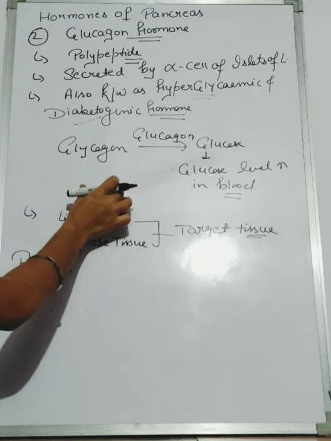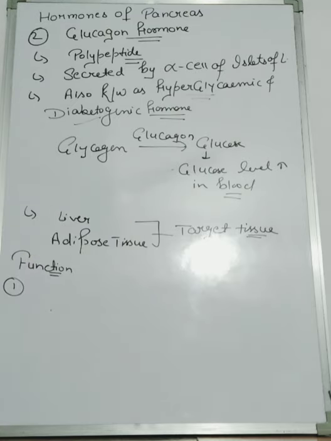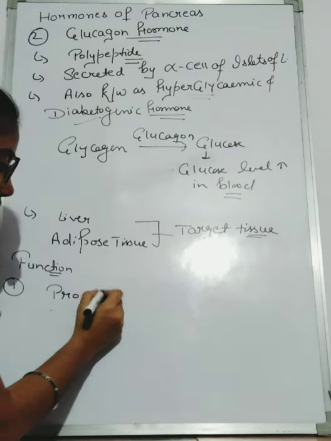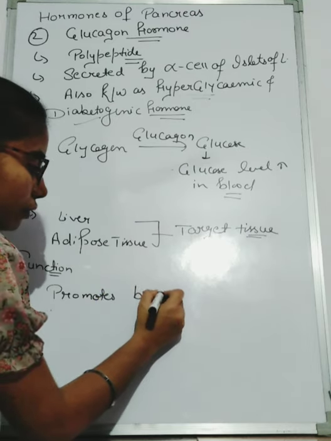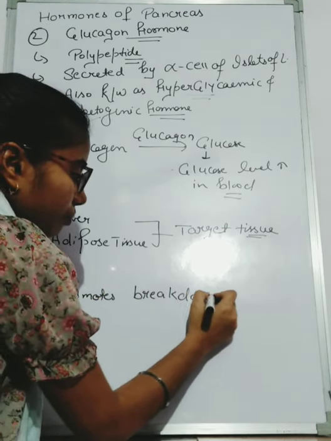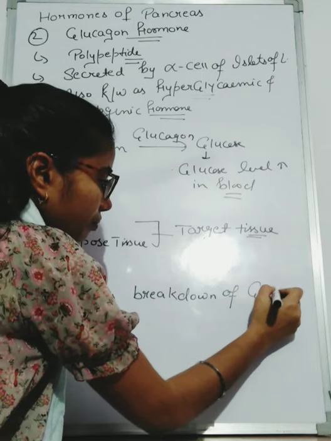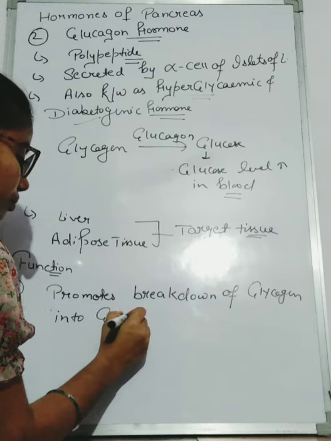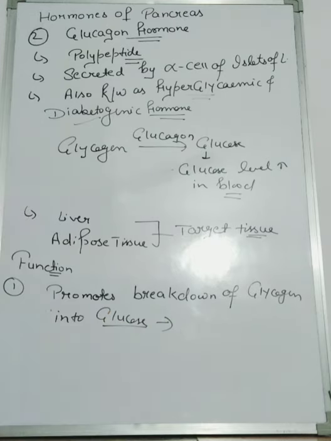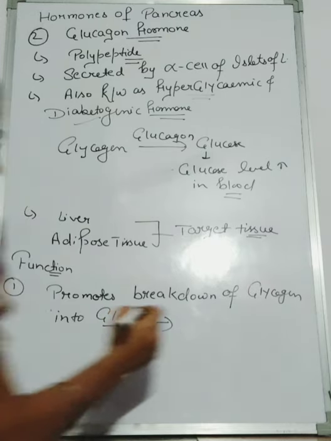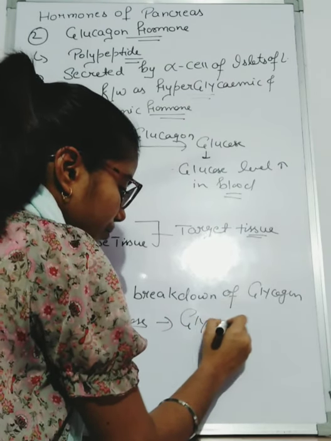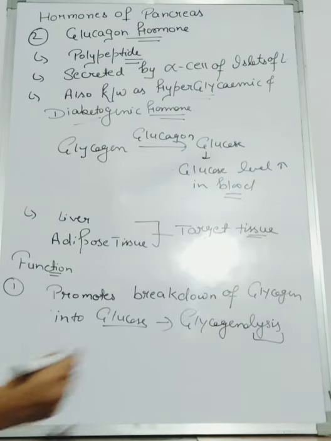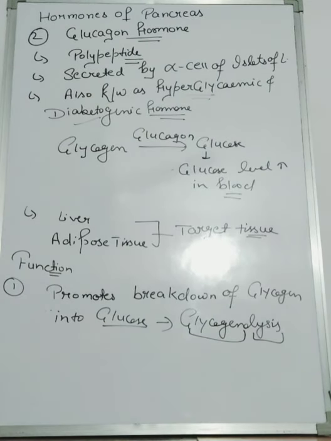This process is known as glycogenolysis. Lysis means breakdown, and this is the glycogen.